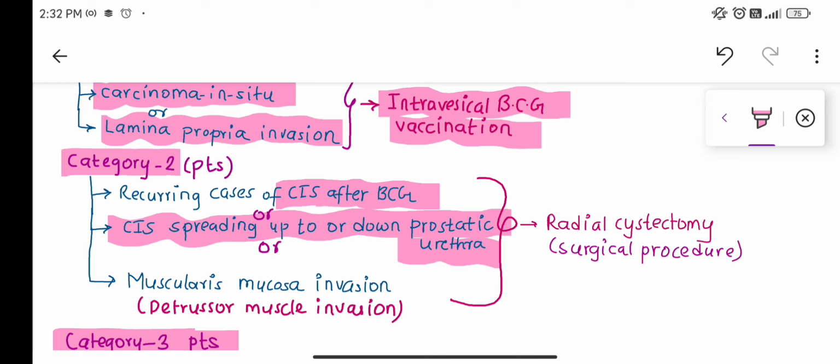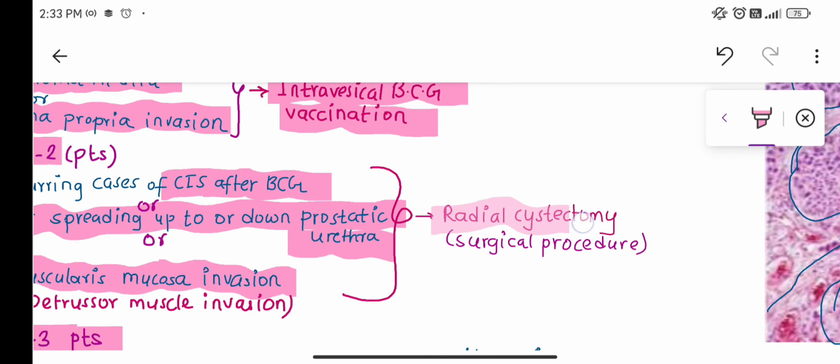There is a flat non-invasive carcinoma, but it is spreading up to the prostatic urethra. The lining epithelium from the urinary bladder has reached the prostatic urethra, or there is muscularis mucosa or detrusor muscle invasion. In such a case we have to do radical cystectomy. It is a surgical procedure to remove the tumor as well as the tissues associated with it. This way we can treat such a case.